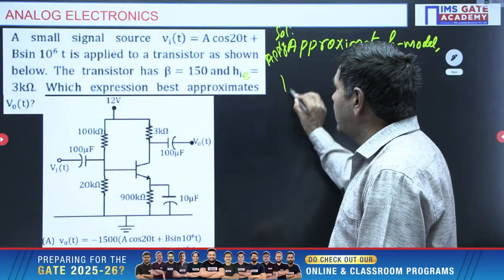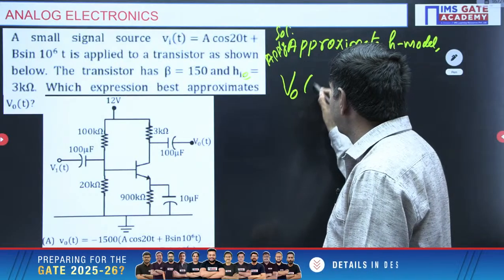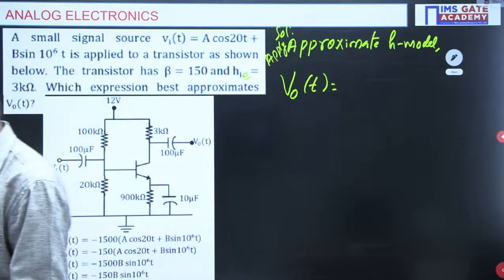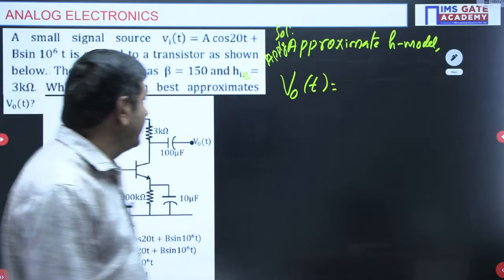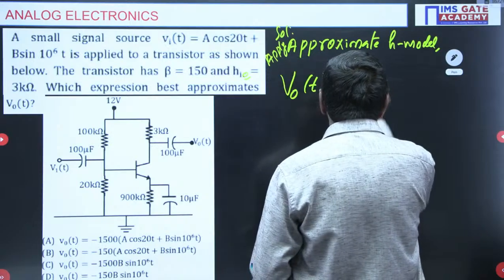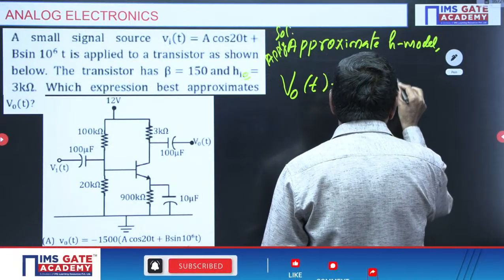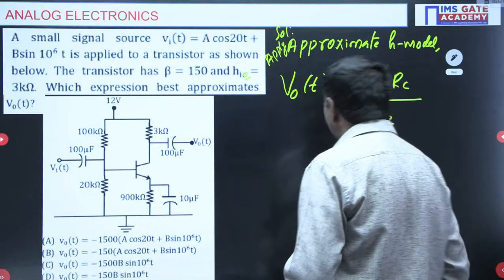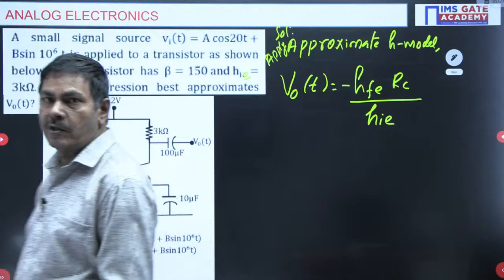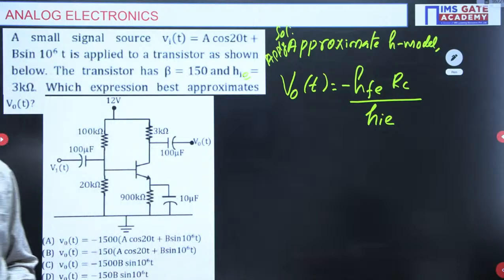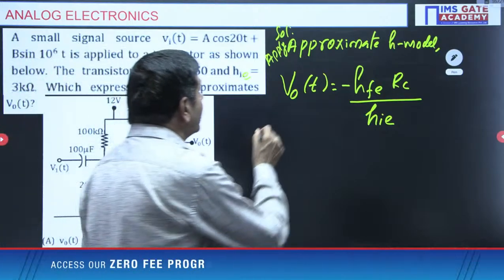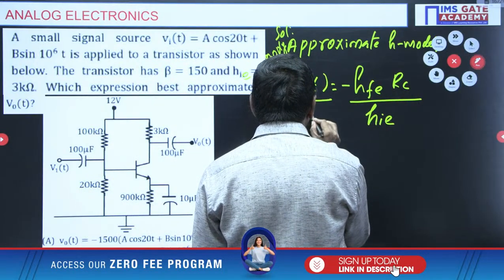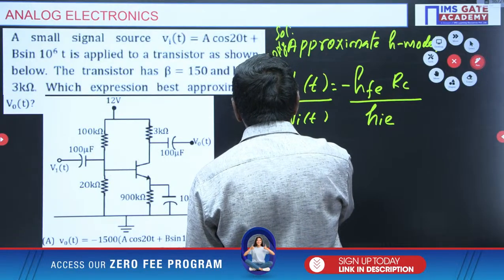V0 of t is required. We know very well, V0 equal to minus HFE into RC divided by HIE. This is the formula in the approximate H parameter model. Sorry, this is not V0, it is the voltage gain, V0 by Vi of t.